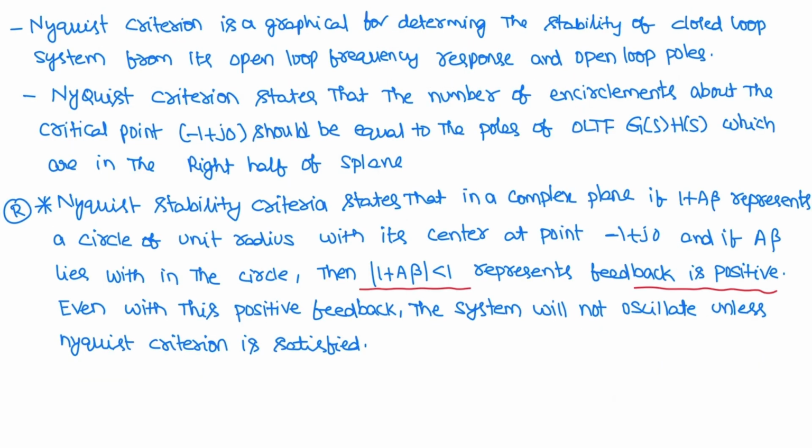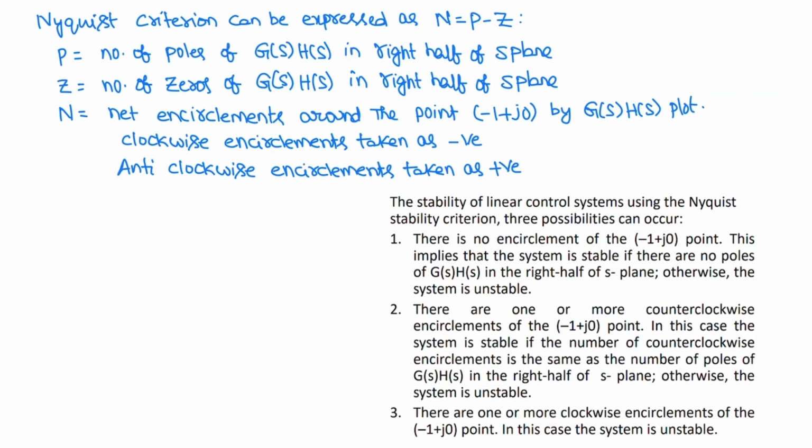Nyquist criteria is a graphical method for determining the stability of a closed loop system from its open loop frequency response and open loop poles. Nyquist criteria states that the number of encirclements about the critical point minus 1 plus j0 should be equal to the number of poles of the open loop transfer function G(s)H(s) which are in the right half of the s plane. So this is the Nyquist criteria.